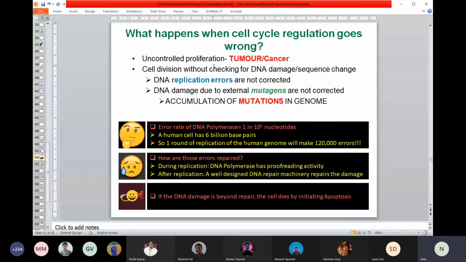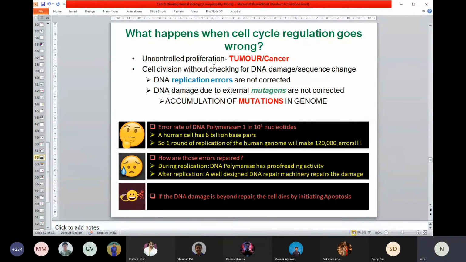And once you look at the reason, we will find two major causes. One could be that during the normal replication process, DNA polymerase made some errors. Okay, and the other cause could be some radiation. Your body cells exposed to some radiation or some chemicals. So they are typically called mutagens.